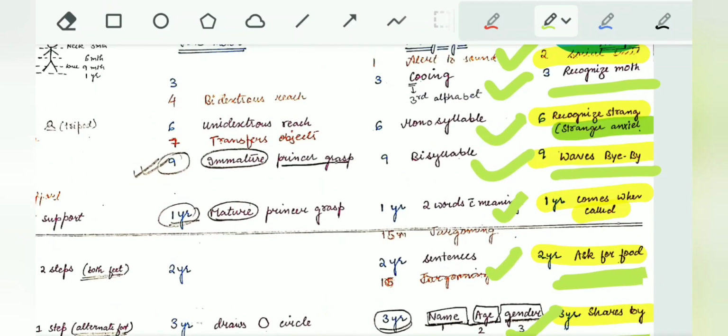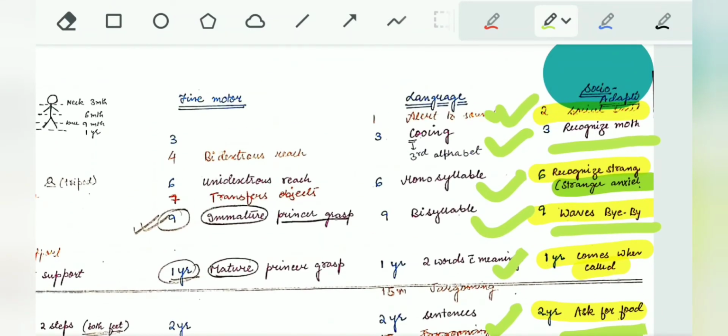Let's see once again. At 2 months, social smile. At 3 months, recognizes the mother. At 6 months, stranger anxiety, that is recognizes strangers.